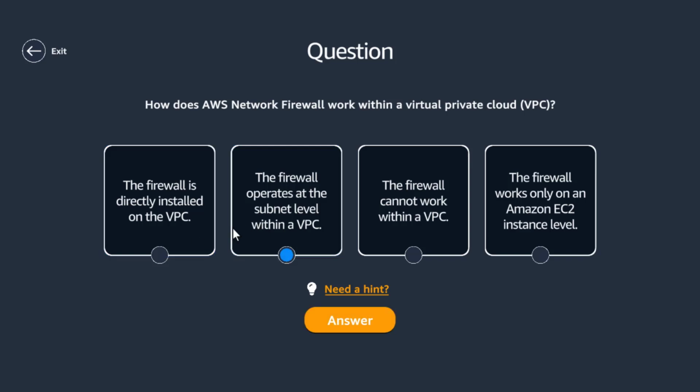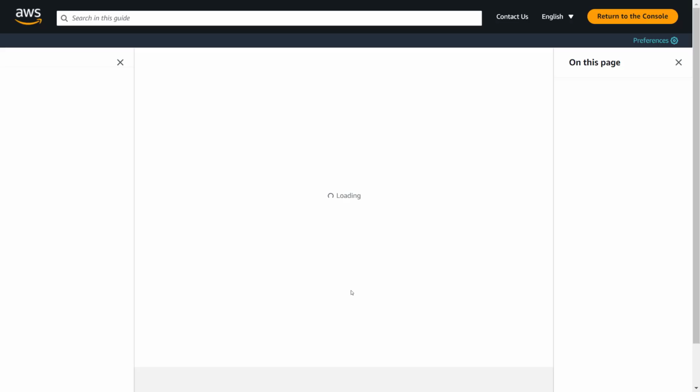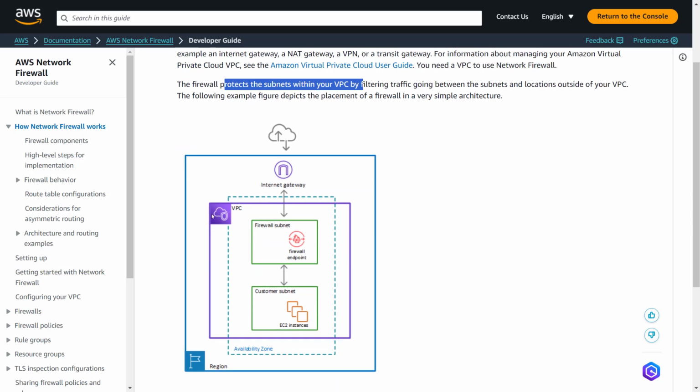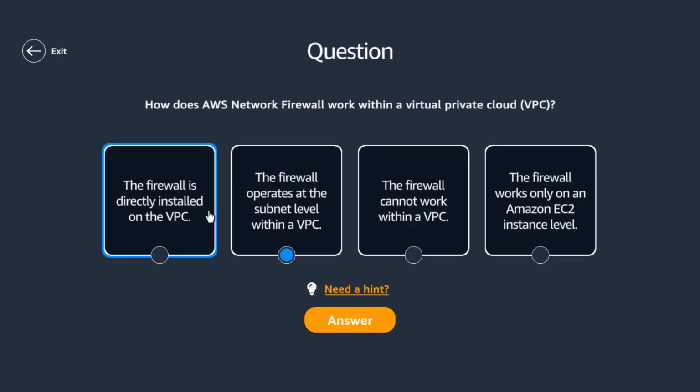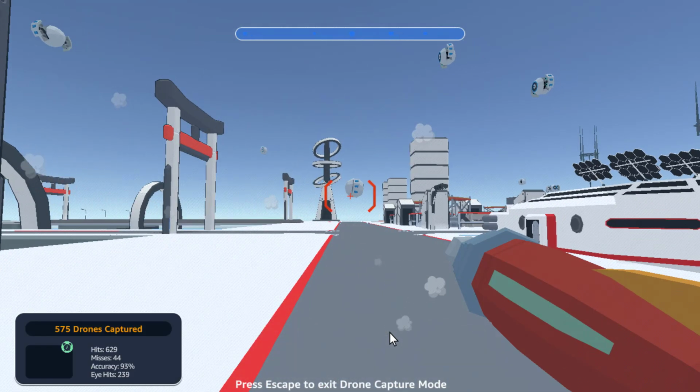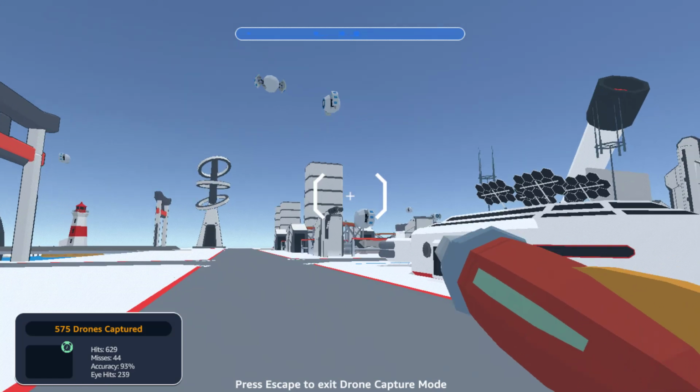I think it is this one, right? Let's check. Yeah, but is it installed here? Maybe the first one is right, but I'll just go with this. Yes. 1-1. I got it.